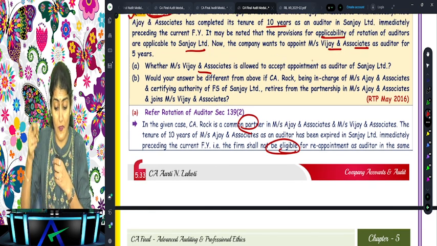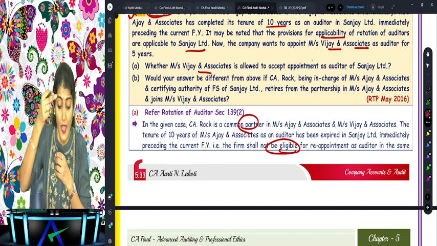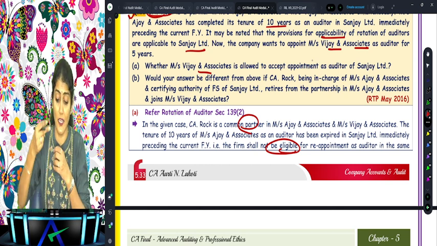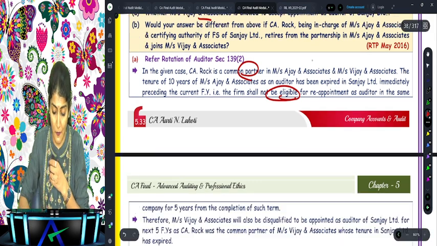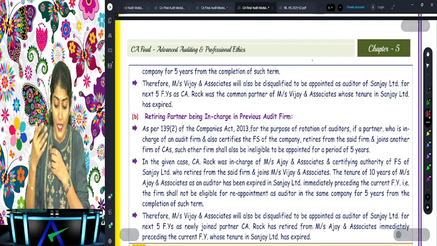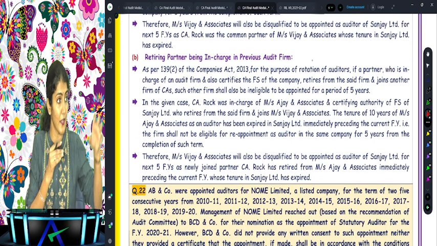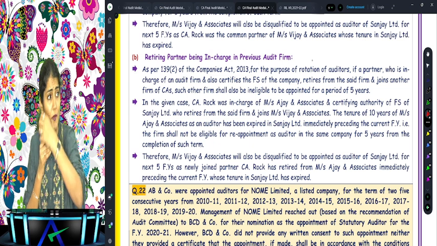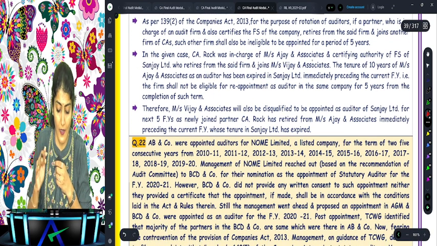And would your answer be different from above if CA Rock, being in charge of Ajay and Associates and certifying authority of financial statements of Sanjay, retires from the partnership in Ajay and joins Vijay and Associates? No. Still, what do we say? Even in that case, he cannot be appointed as an auditor. He says, I will retire from this firm and wherever my audit is going, I'll go and join that firm. What did we say? No, that other firm will also be disqualified.